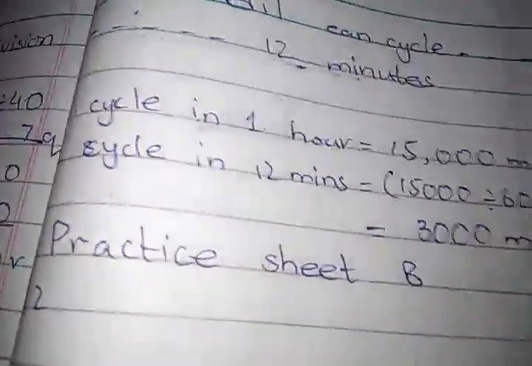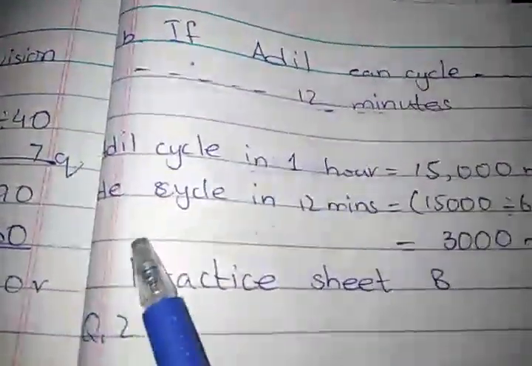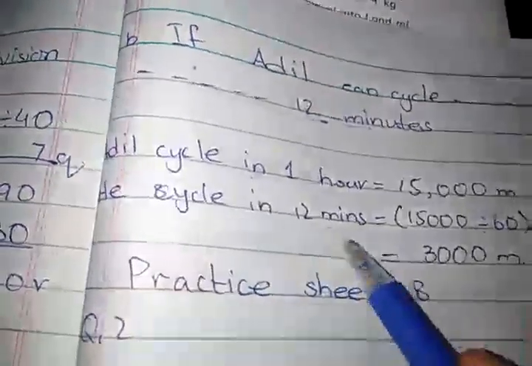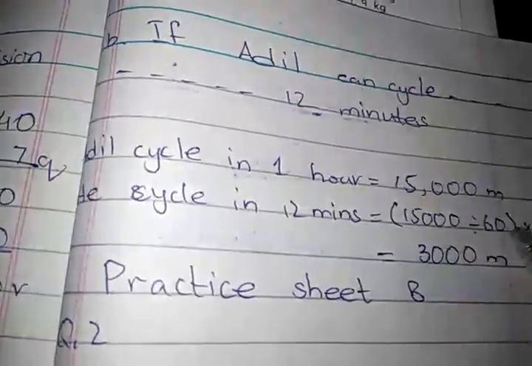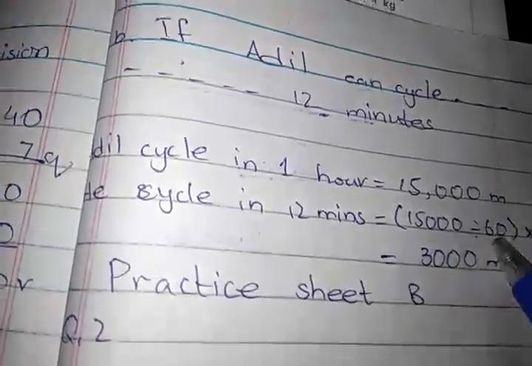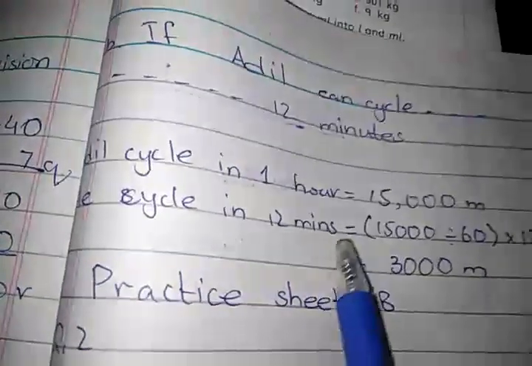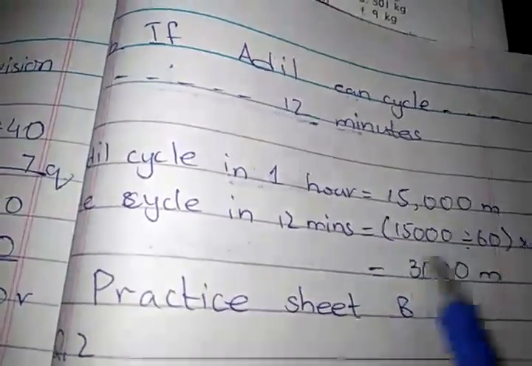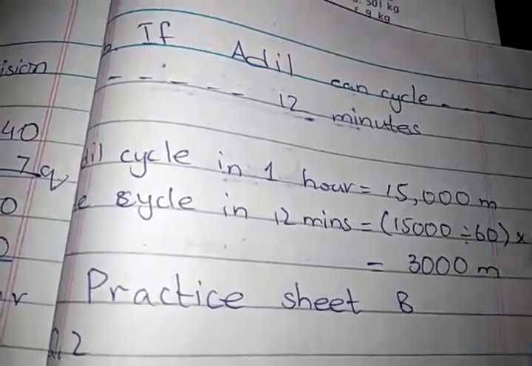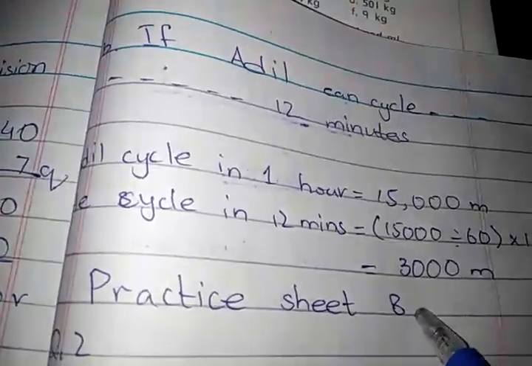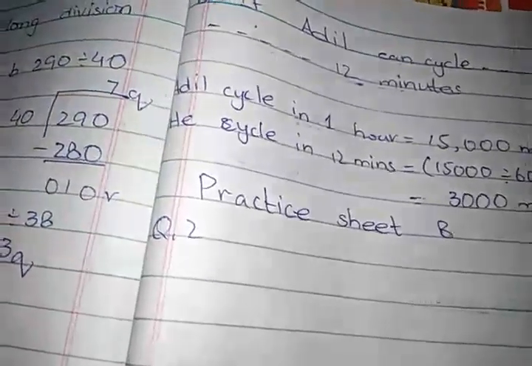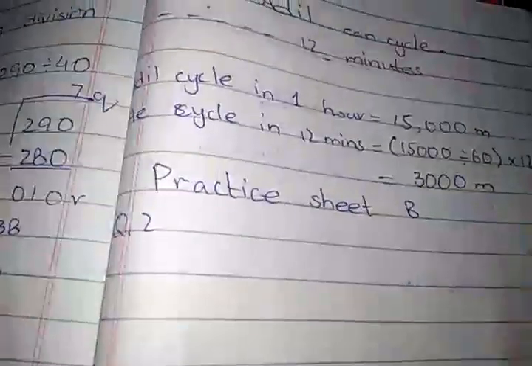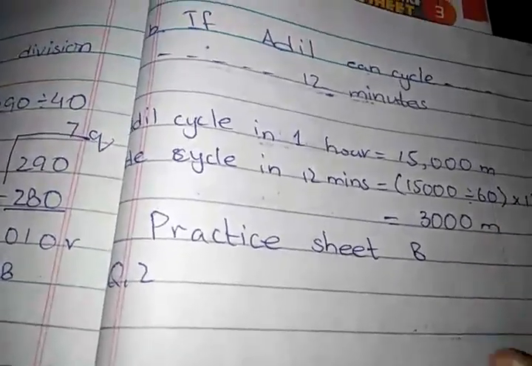Adil cycles 1500 meters in 1 hour. 1500 divided by 60 because there are 60 minutes in 1 hour, multiplied by 12 is equal to 3000. He cycled 3000 meters in 12 minutes.